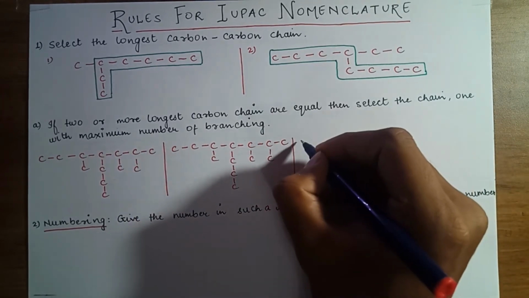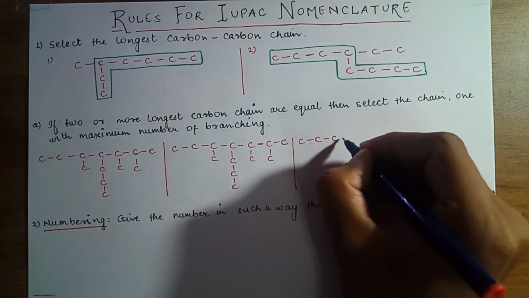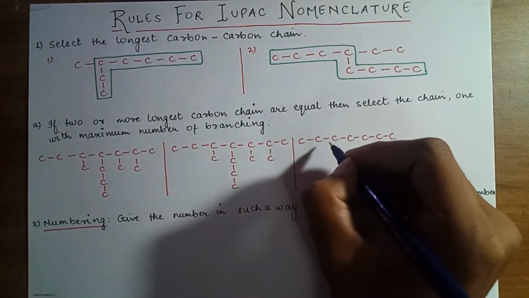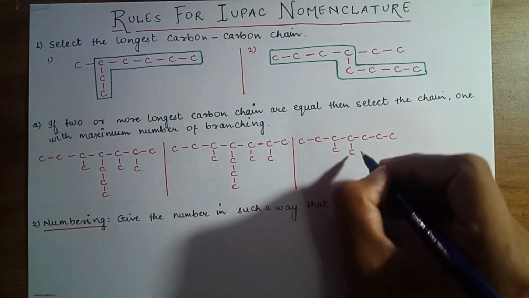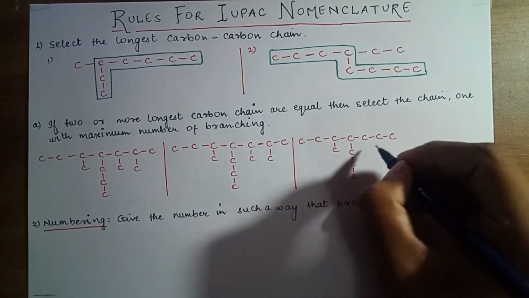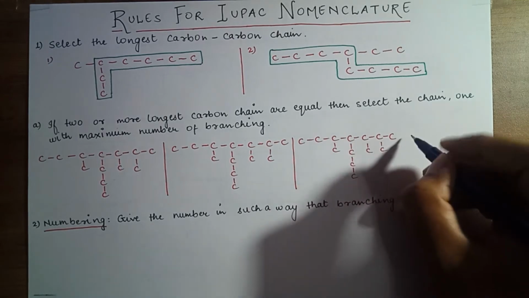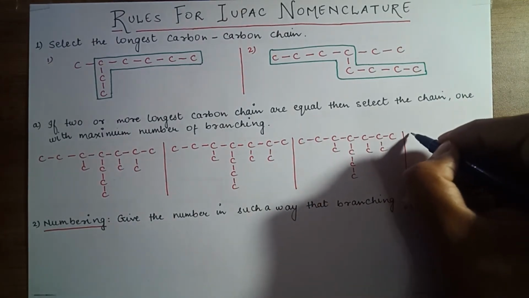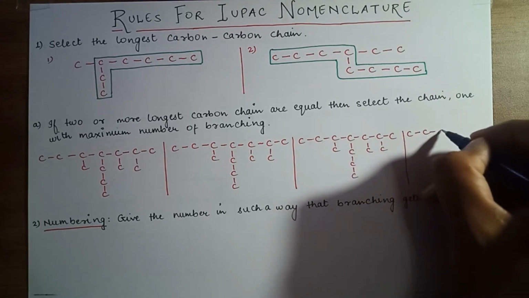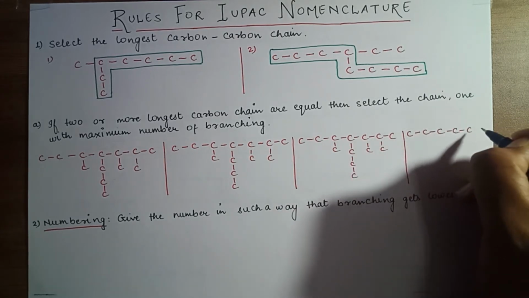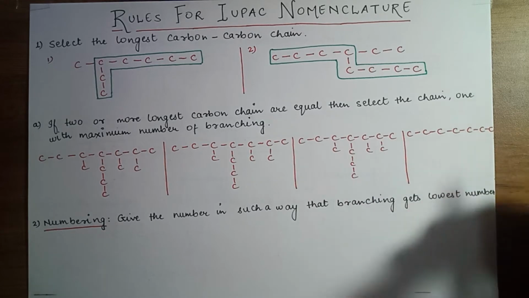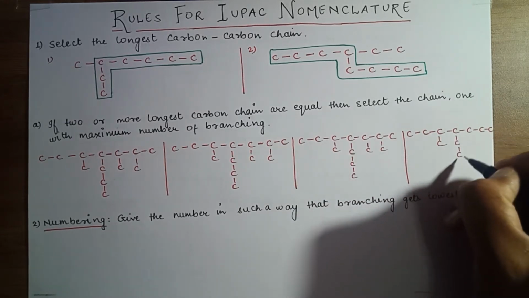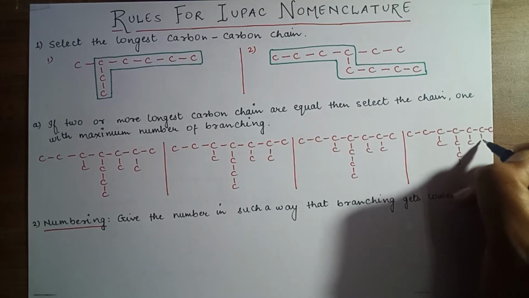The third possibility. The last possibility, the fourth possibility.